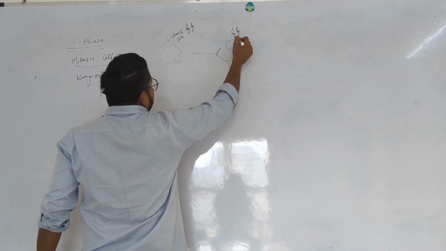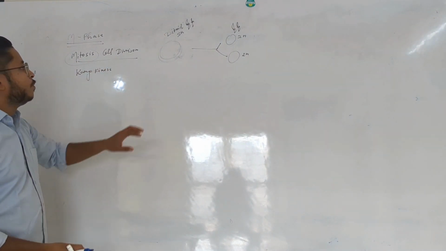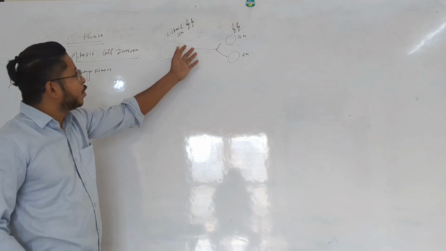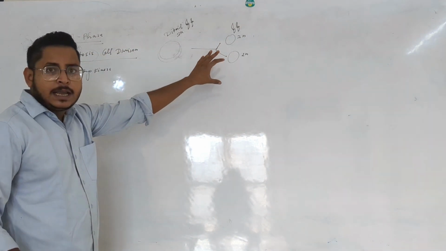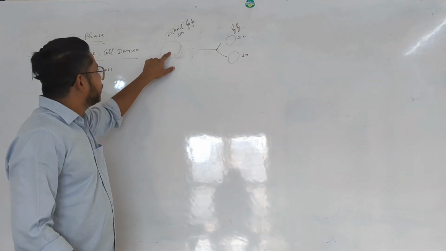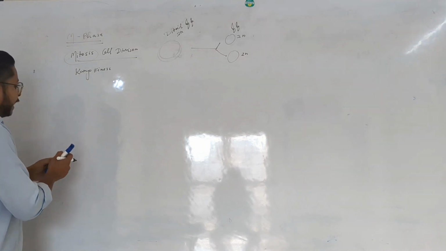Diploid cell, so it will talk about diploid cells. The chromosome number is never going to be changed in this process. The chromosome number always remains stable. Along with that, what will be happening? The mature cell is going to be converted into two cells, and for that, we are talking about karyokinesis.